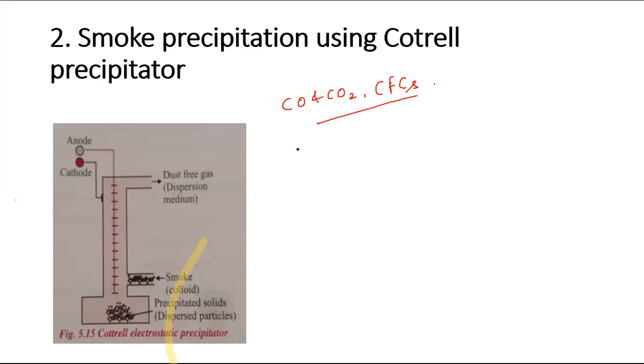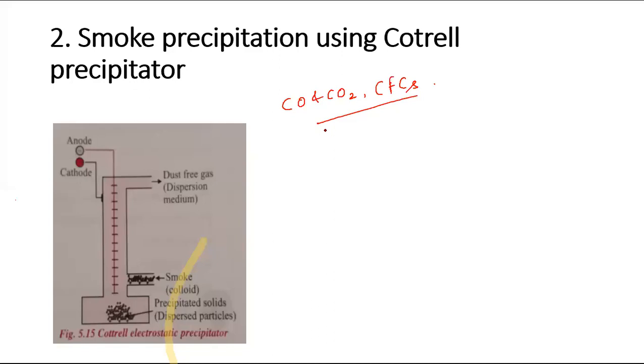In order to reduce this, the electrostatic force of attraction that we know between positivity and negativity can be applied here to control the pollution level of air. So actually, from the industries' chimneys the effluents go outside, this we generally know.